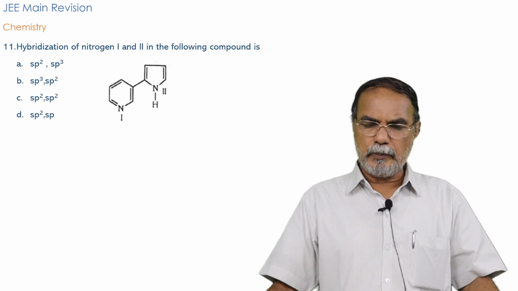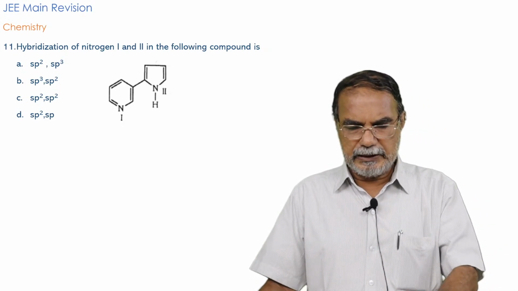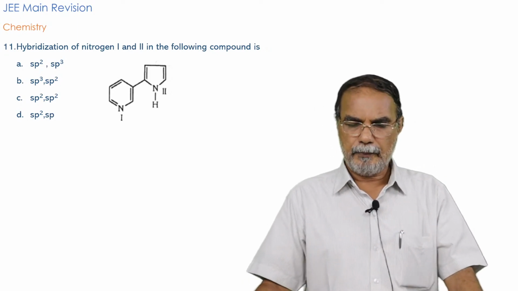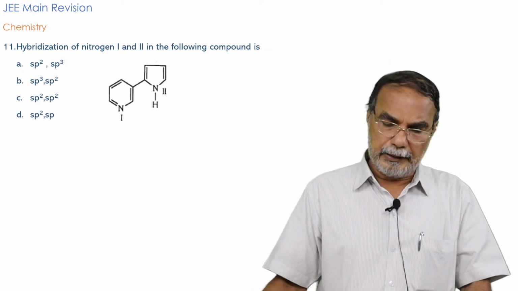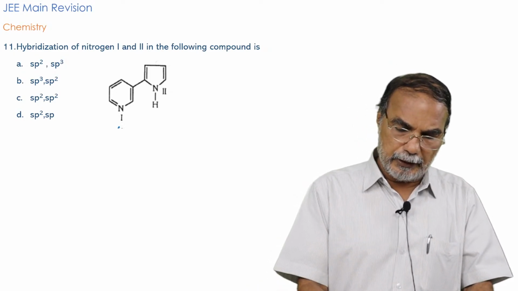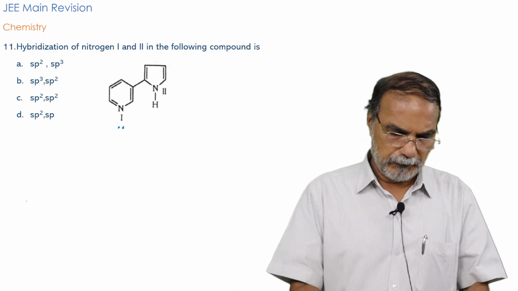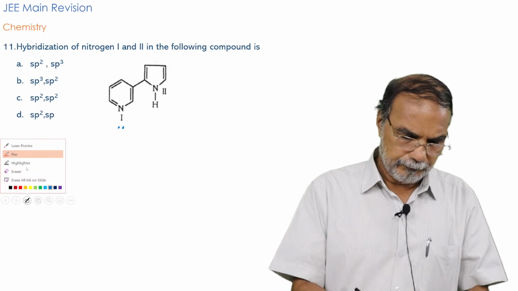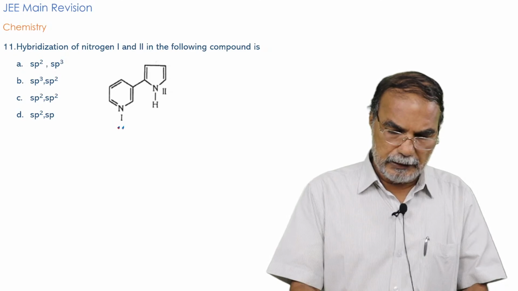So here is a molecule, and on careful examination you will see that the left ring is a pyridine. It's a pyridine molecule, the pyridine structure. And you know that the nitrogen in pyridine has a lone pair on it.